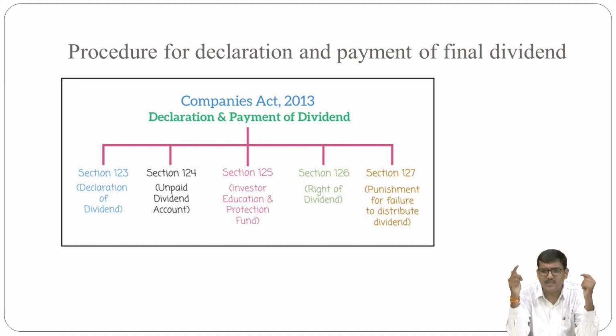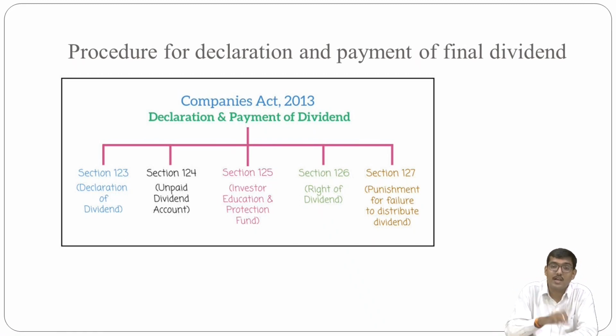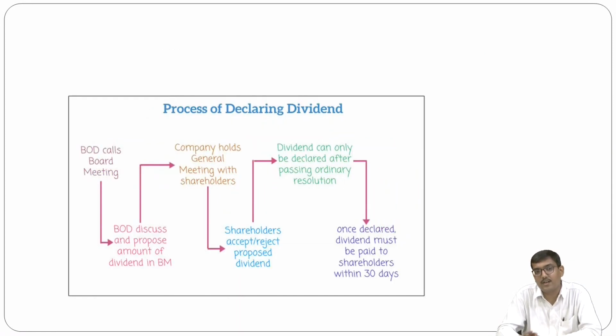Now let's sum up in a different manner: section 123 for declaration of dividend, 124 unpaid dividend account, 125 Investor Education and Protection Fund, 126 for the right to dividend, and 127 punishment for the failure of distribution of the dividend.